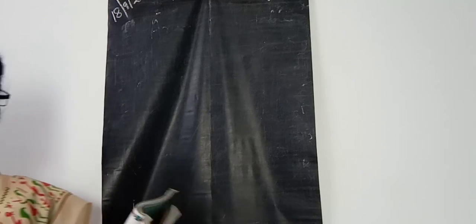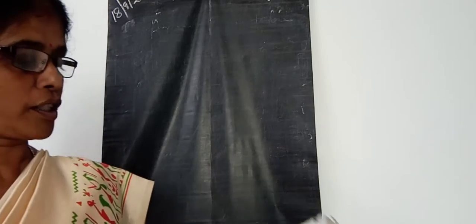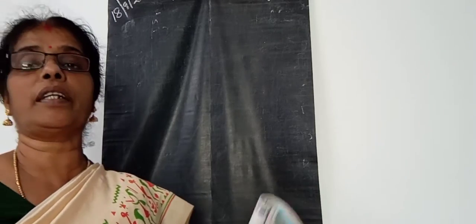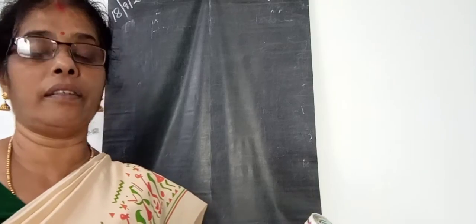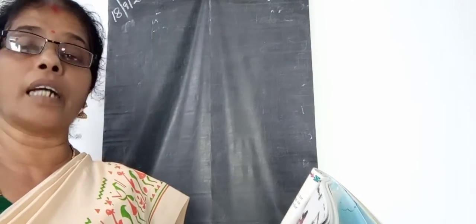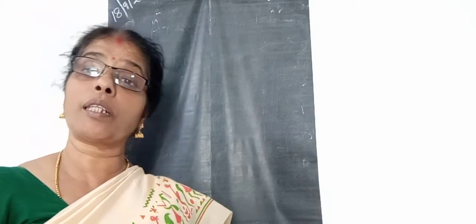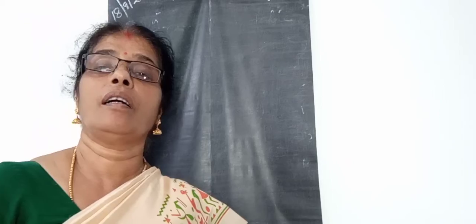Yes, next one. One more question in that, children. Take page number 69. In 69, you can see one price list already given. The items already given: tomato, potato, onion, carrot, gourd, and price. What are the prices of each thing?